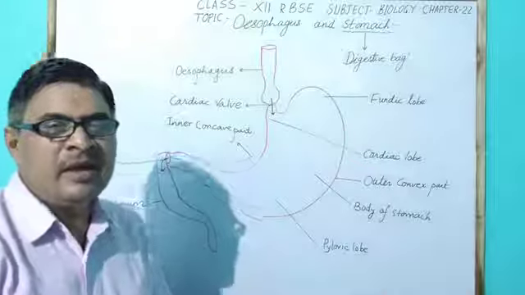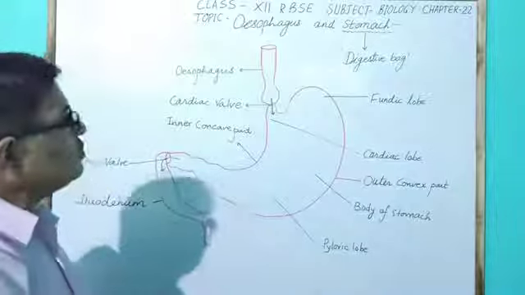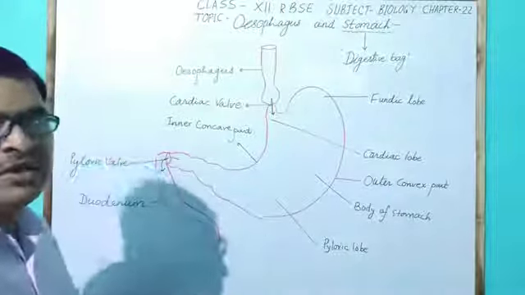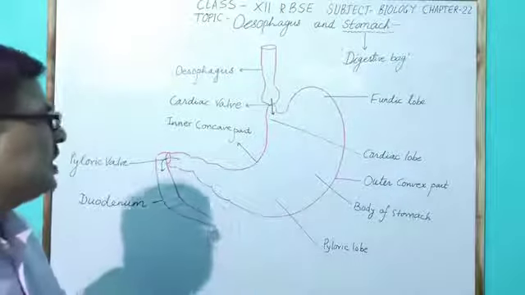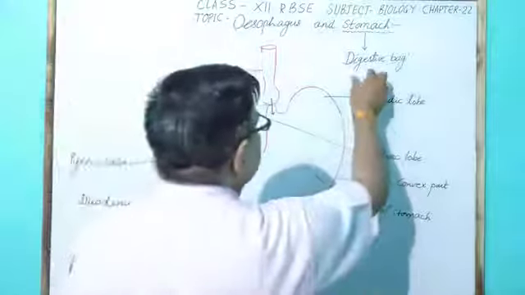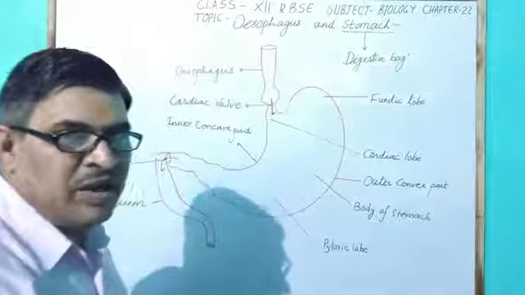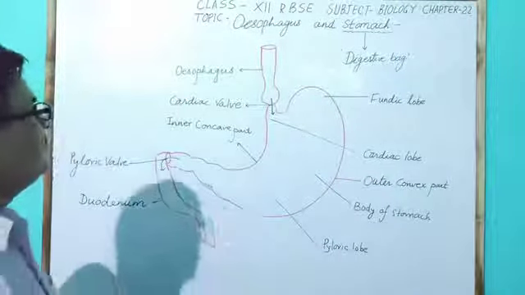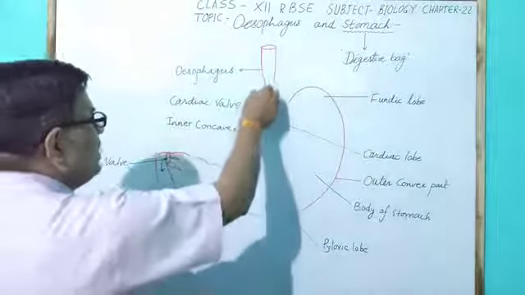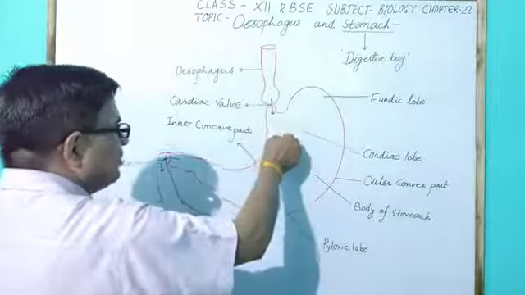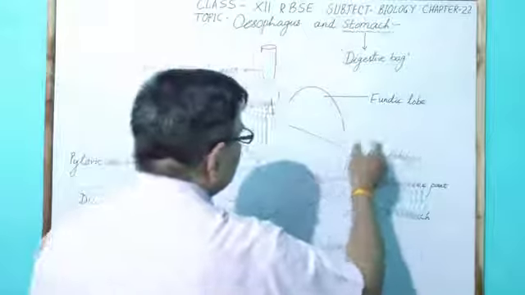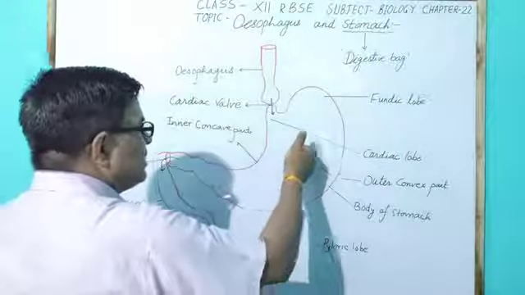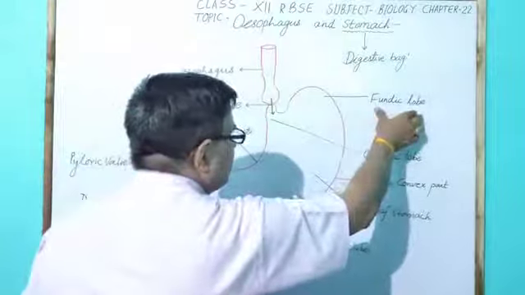Here the stomach looks like a bag-like structure and takes part in the digestion of food. That is why the stomach is called the digestive bag. The stomach has three important parts. Food from the esophagus enters the stomach in the cardiac lobe, and then food is mostly digested in the fundic lobe.